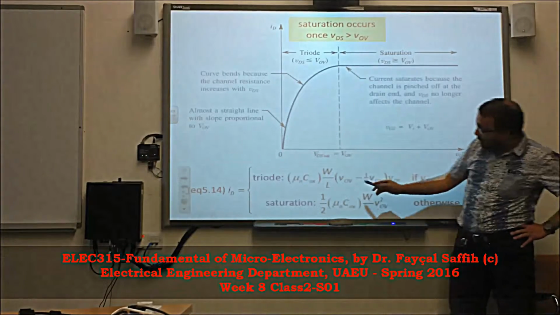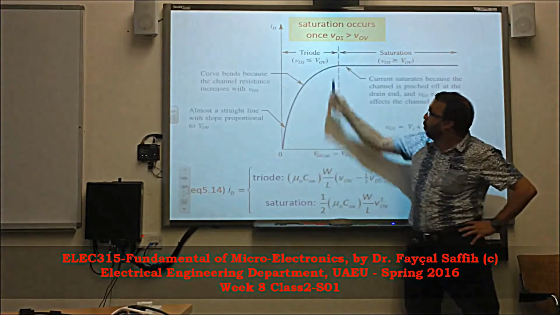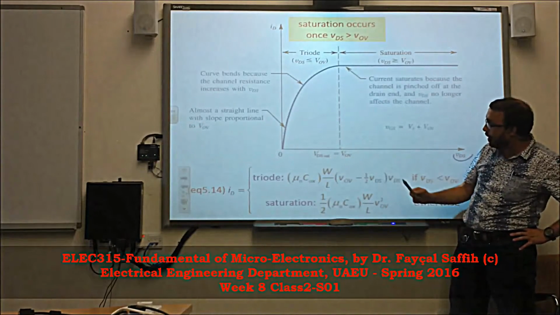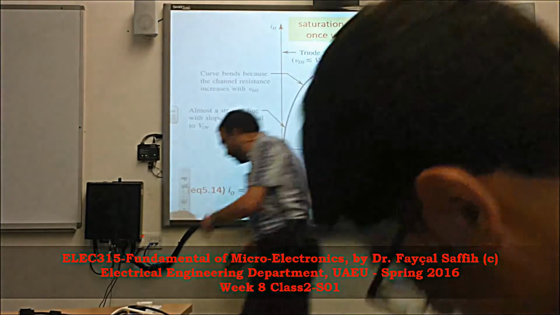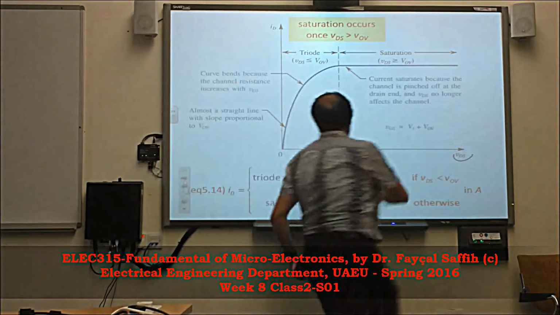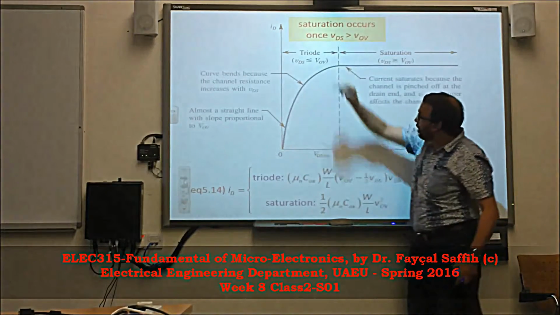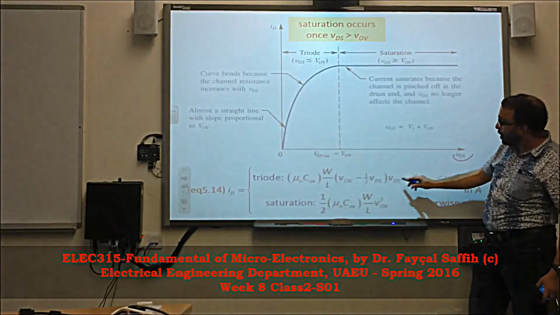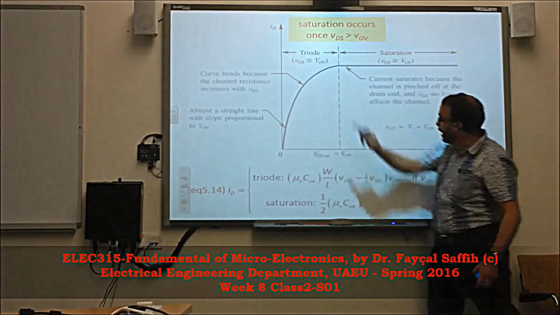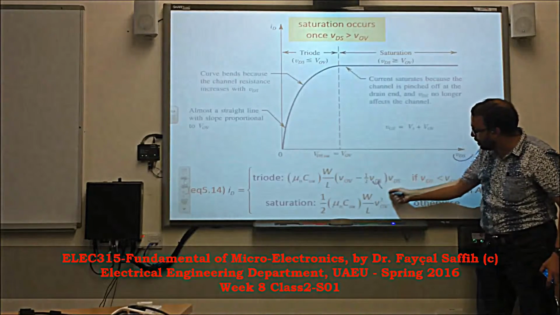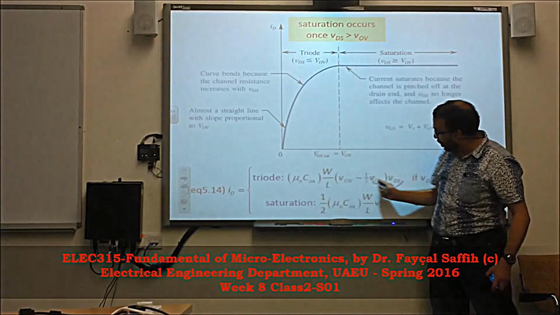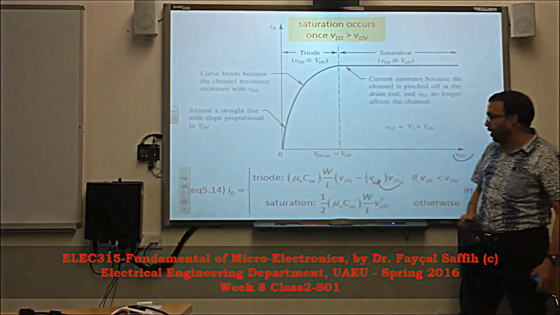Excuse me. As you can see, this equation is quadratic with respect to VDS, and this is x. VDS square we have here. Okay? So basically that's the equation of this curve. The current ID is proportional to VDS quadratically, which is this term, VDS times VDS. This one is the first order, VDS times the overdrive.